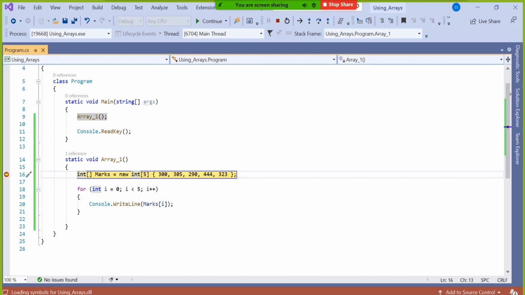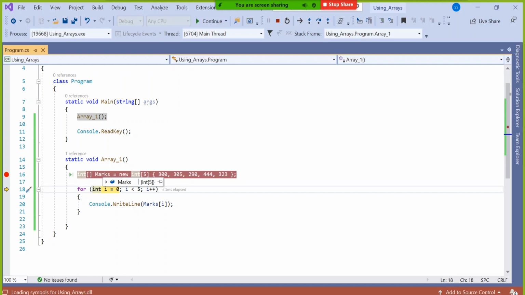But the moment I execute this line with F10, have a look, it says no more null. Same marks, I'm taking the mouse there. It is saying no more null. There are 5 values inside it, named marks. Click this arrow mark and it will give you an idea about what the indexes and the values are.